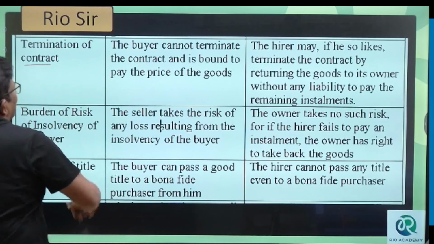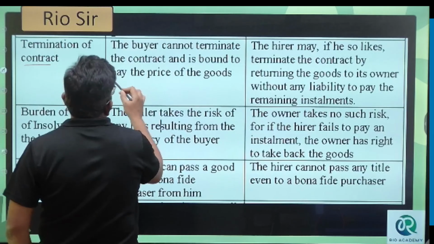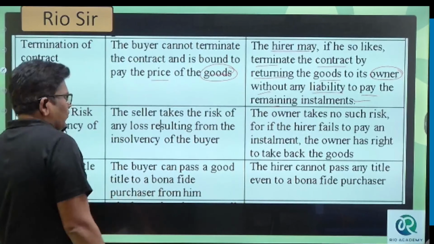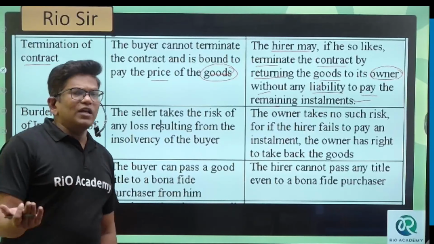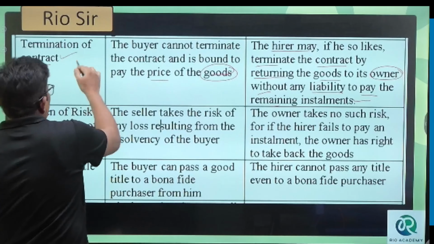See, termination of the contract: the buyer cannot terminate the contract and is bound to pay the price of the goods. The buyer cannot terminate at all. If you have an agreement with the seller that you're going to buy it, you cannot terminate. But the hirer may, if he so likes, terminate the contract by returning the goods to the owner without any liability to pay the remaining installments. Now if you buy goods on installment, and you don't want them, you can stop paying the installments and return the goods. That is also a termination of the contract.